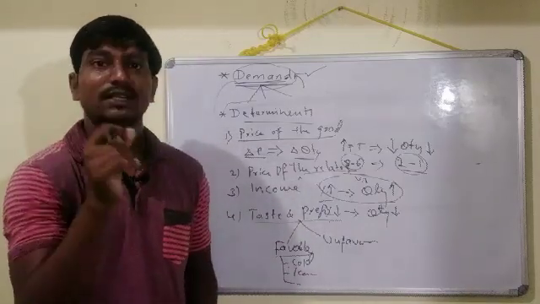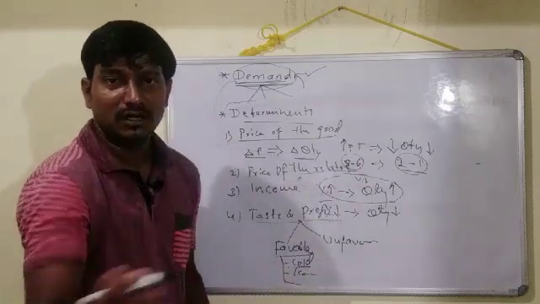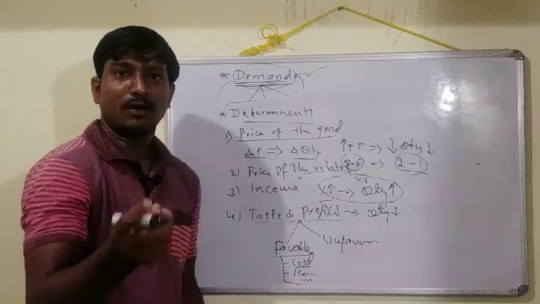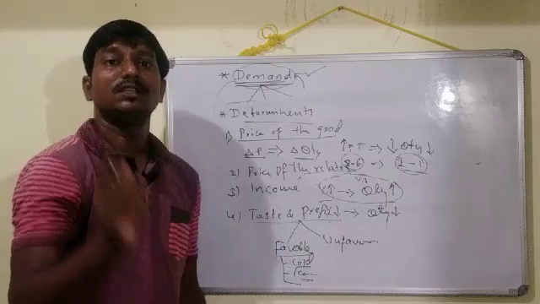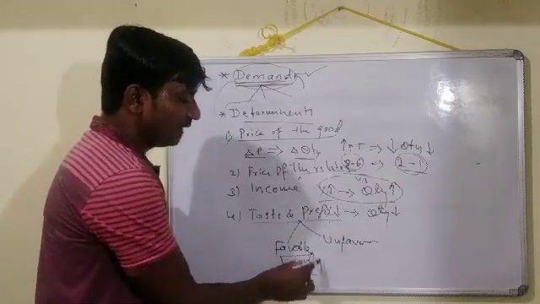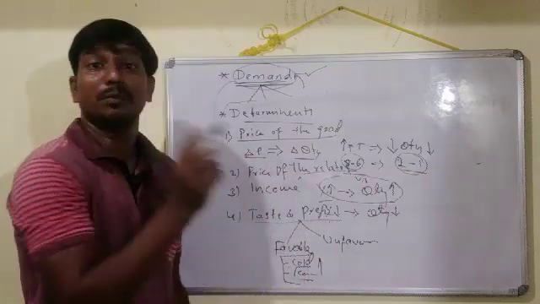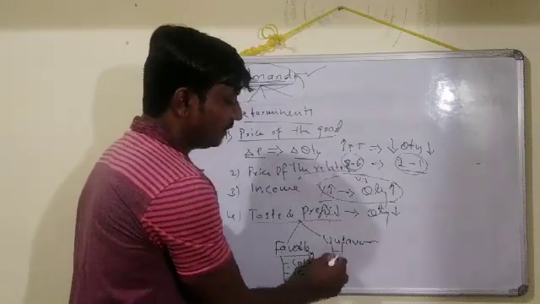In the summer season, cold drinks, watermelon, some fruit items, and also ice creams get a favorable situation. For those commodities, demand usually increases. As I was saying, a favorable condition makes the demand increase.